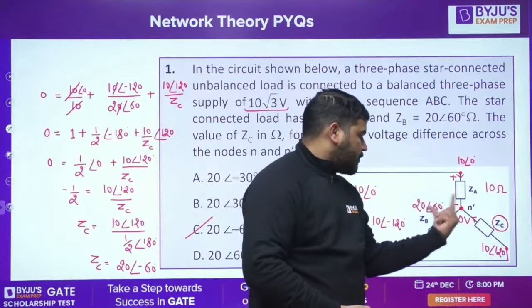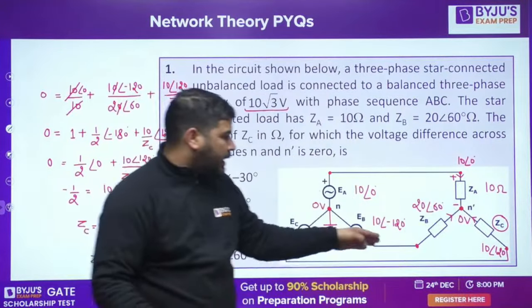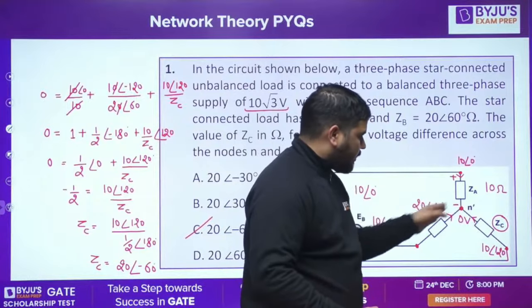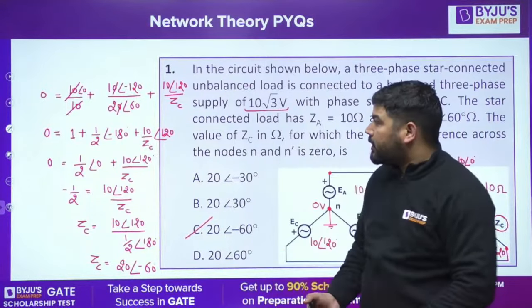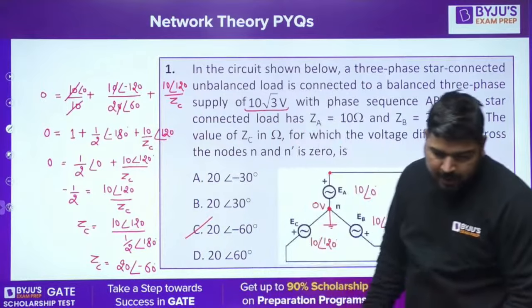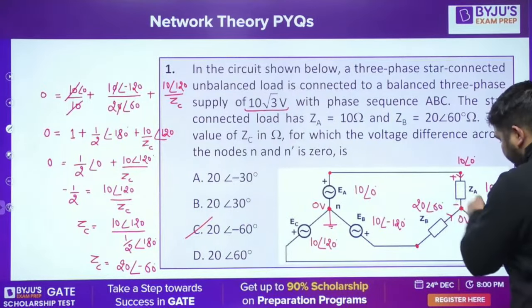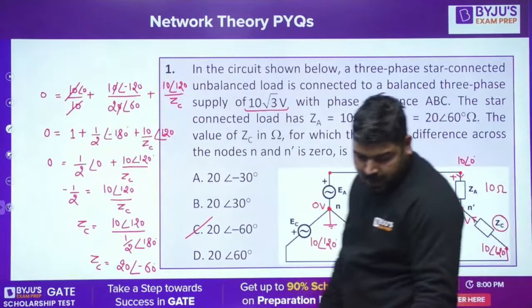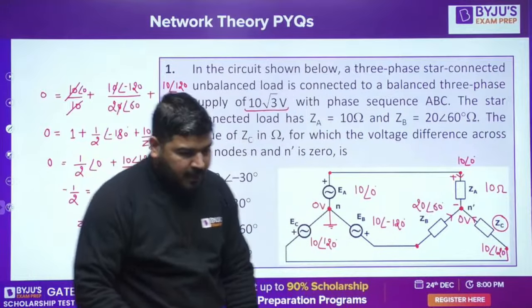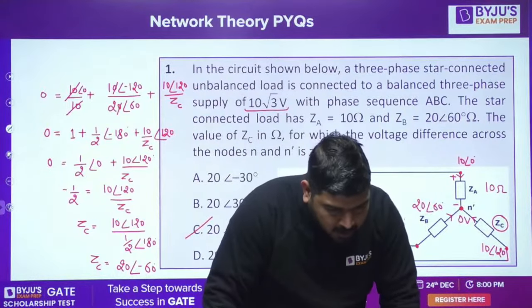Similarly, the voltage difference across this and this can be calculated, and you can calculate all the currents and take their sum equal to 0, because there is no return path. So IA plus IB plus IC must be 0. I applied the KCL. This way you can solve it. I hope you understood it.